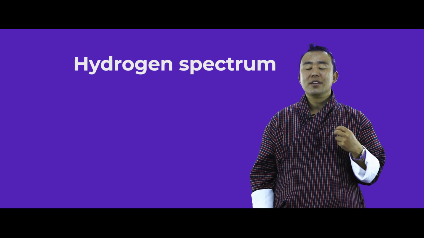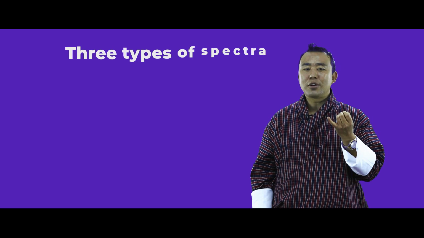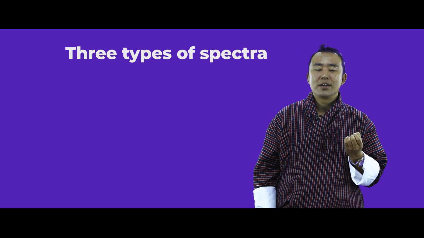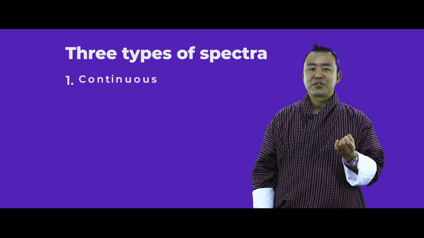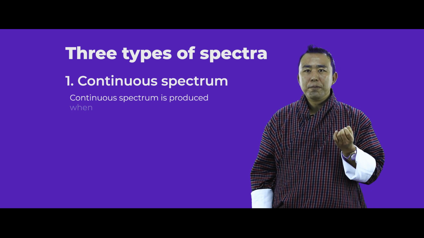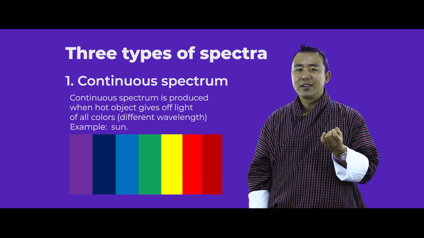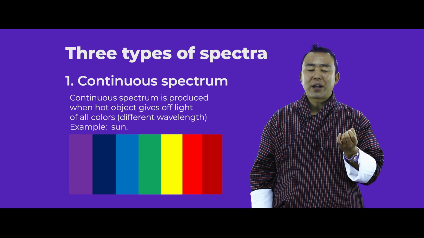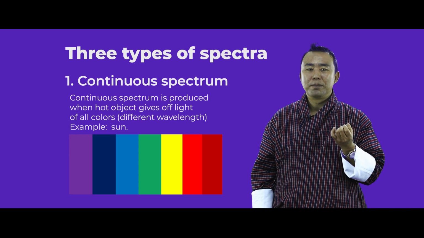Now the next topic is about the hydrogen spectrum. Before we start with the hydrogen spectrum, let me introduce you to three types of spectrum. You are very familiar with one of them, called the continuous spectrum. A continuous spectrum is produced when hot objects give off all the colors of wavelength. For instance, the spectrum produced by sunlight is called a continuous spectrum.